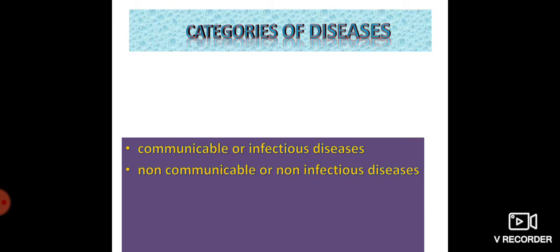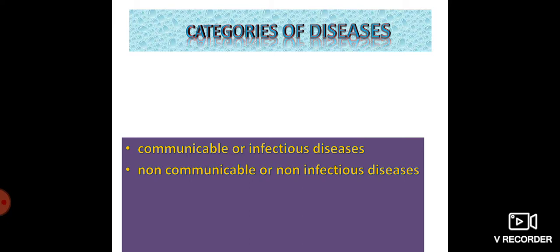They need some agencies to enter our body, that is air, water, insect bites, contaminated food, etc. So when the pathogens enter into the air, water, food, or through the biting of insects, they enter into our body. So the pathogens are transmitted through these different agencies.